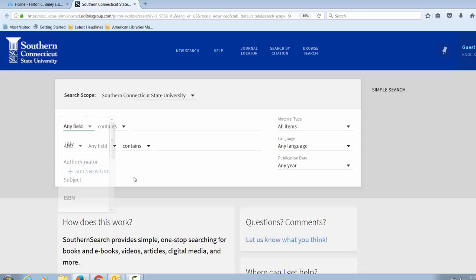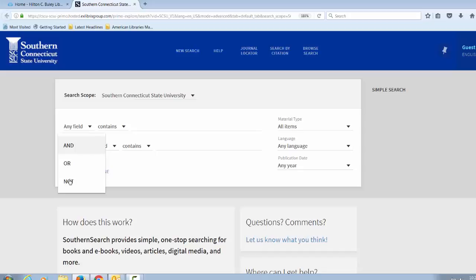You can also combine search terms by doing an and, or not search. For example, you can enter climate change in the first box and greenhouse gases in the second box to find all records that have all these search terms. You can broaden your search by using or. For example, climate change or global warming.